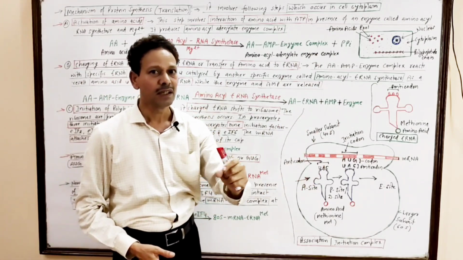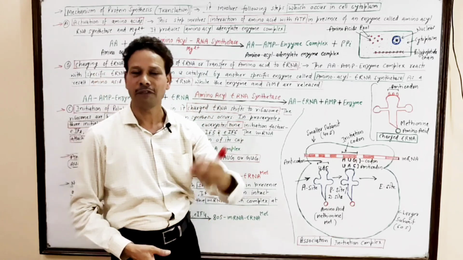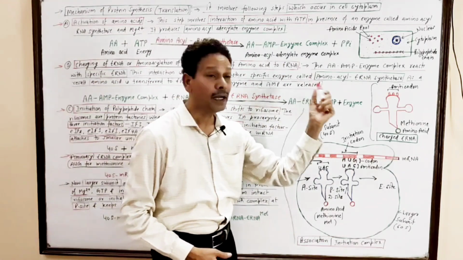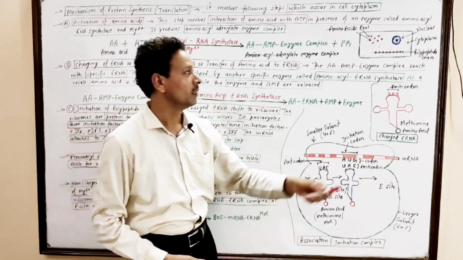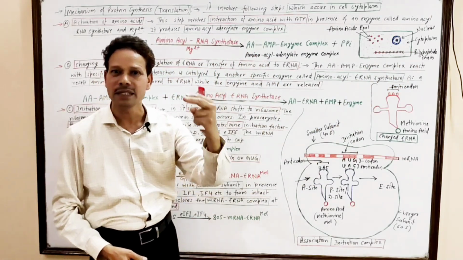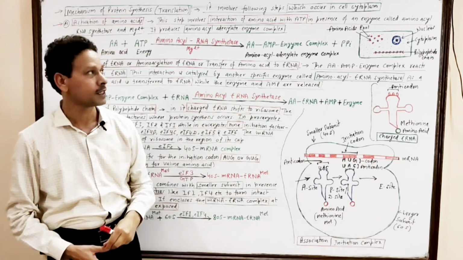Dear students, the DNA gives information in the form of messenger RNA, mRNA, and that mRNA further translates this information into the polypeptide chain. This entire process occurs in the cell cytoplasm and involves the following steps.